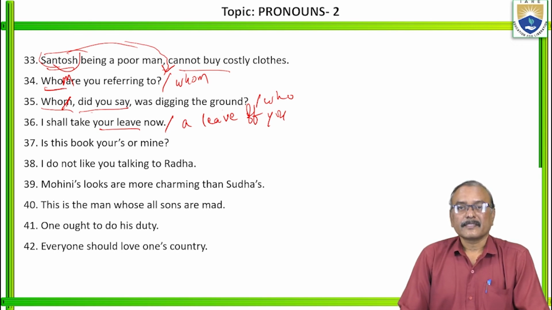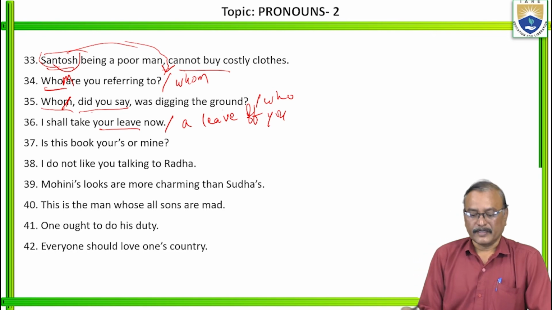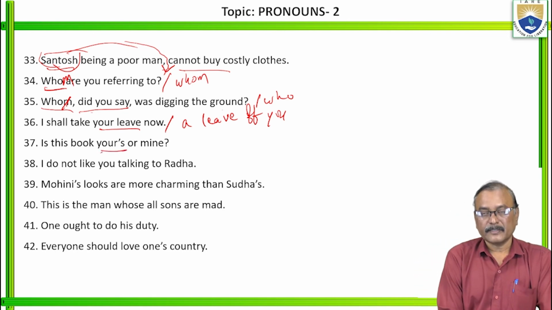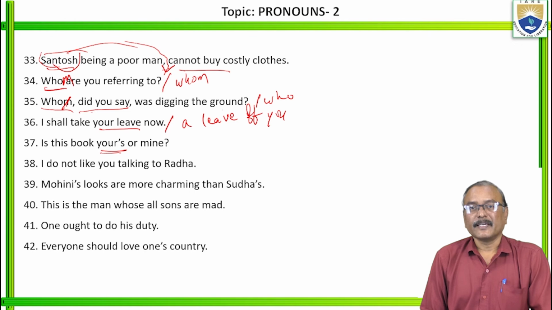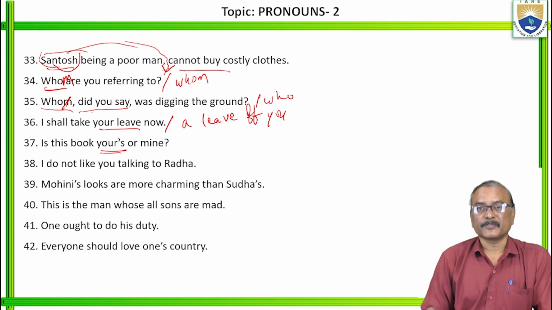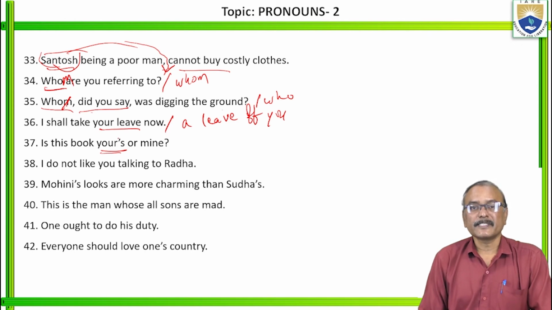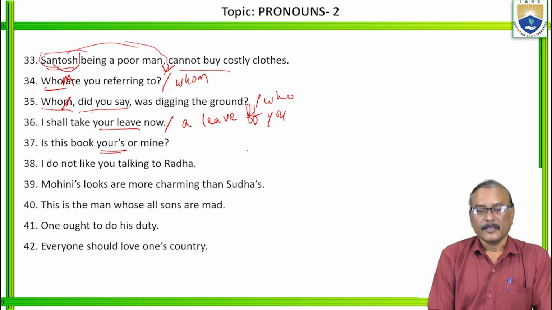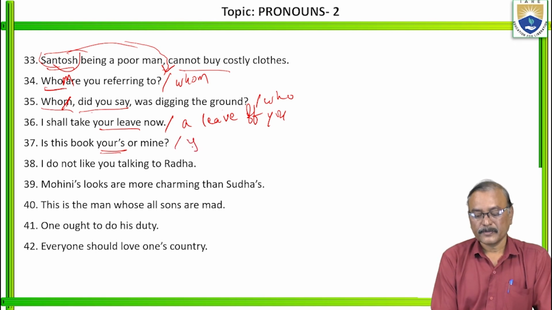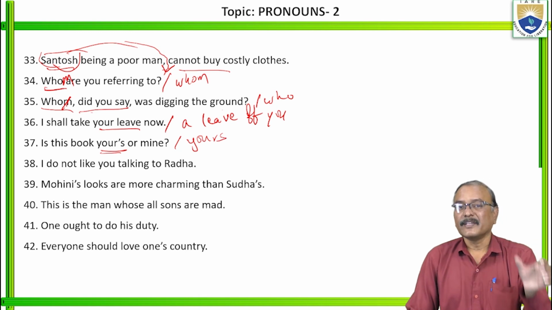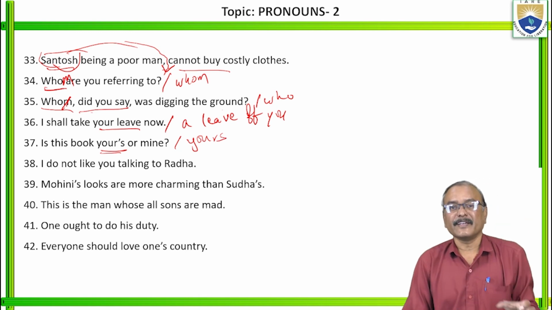Right. Next. Is this book yours or mine? In pronouns, don't use an apostrophe in the case of possessive pronouns. So, is this book yours or mine? In letter writing also we write "yours lovingly", no?